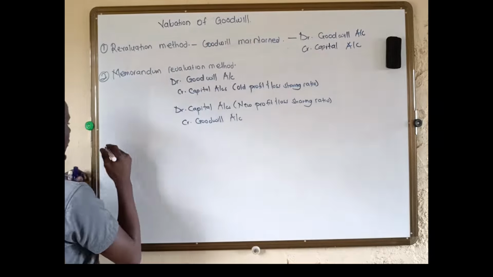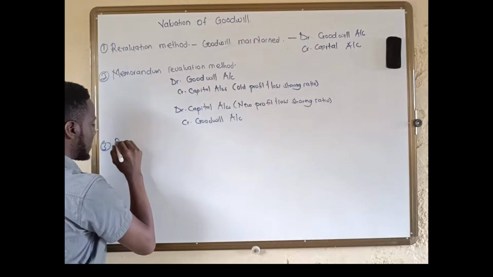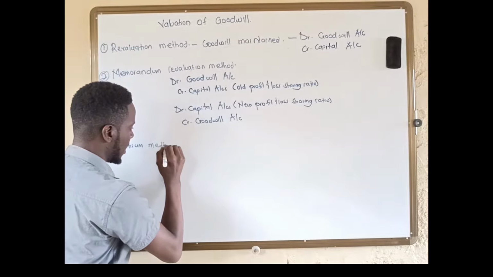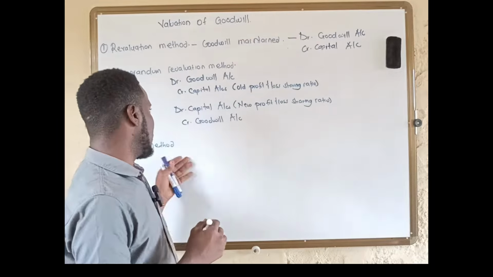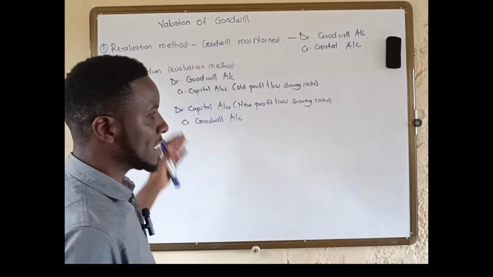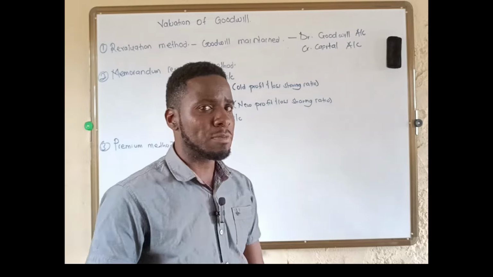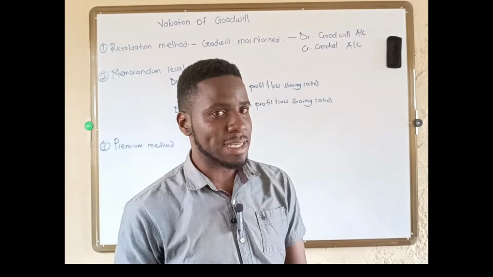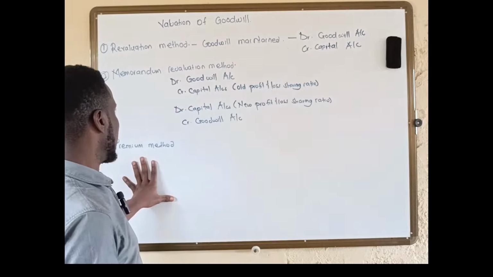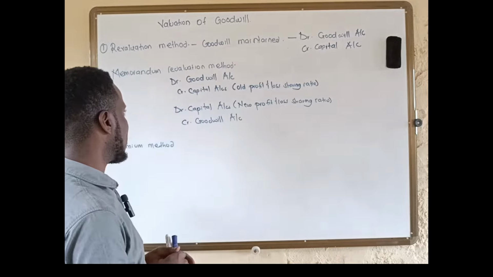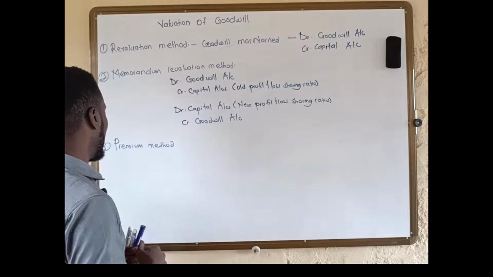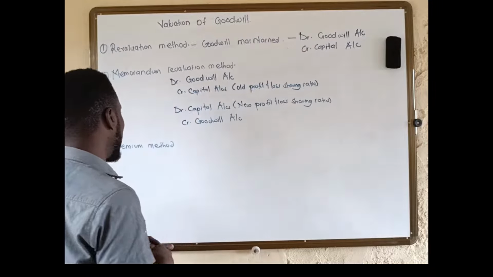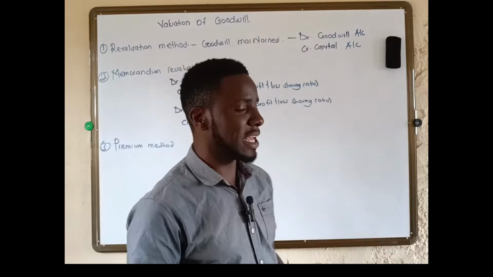Then the other method, of course, is the premium method. This method still goes hand in hand with these two methods, though this one involves much more the admission of a new partner to the partnership. So basically, that's what we are supposed to look at. And we are going to solve a number involving the two scenarios. And at the end of the day, I believe our understanding will be enhanced.